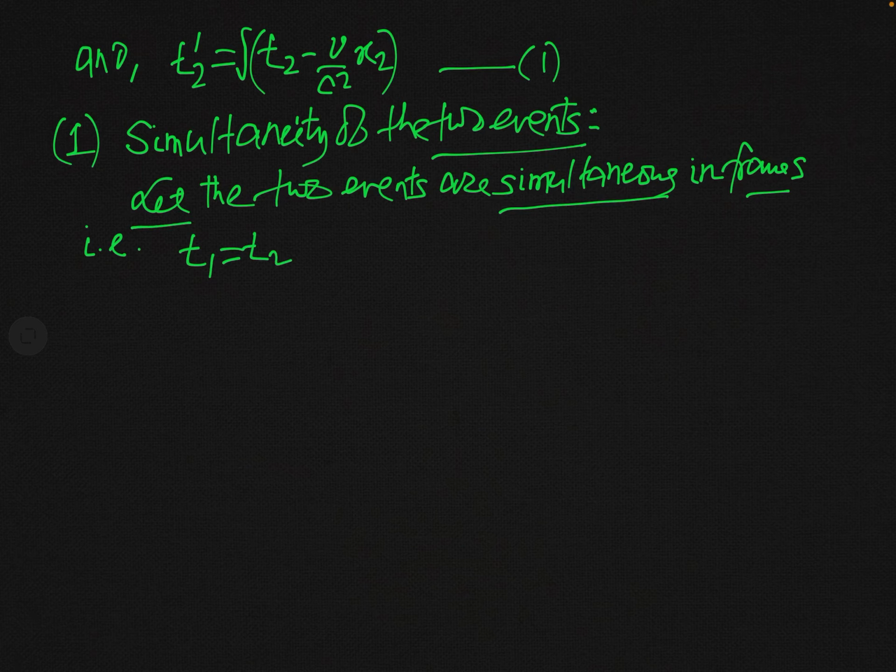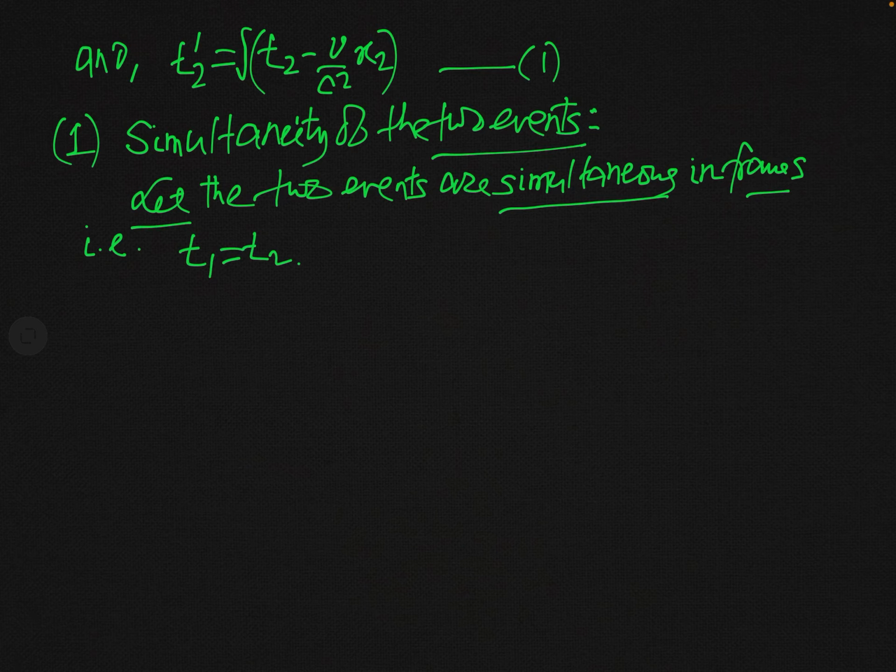It means we assume that the two events take place simultaneously in frame S, so t1 is equal to t2. This is our supposition. Now we will test whether these two events, which are simultaneous in frame S, are also simultaneous in frame S prime or not. For this, we can look at the times measured by the observer O prime for these two events, and those times are t1 prime and t2 prime.